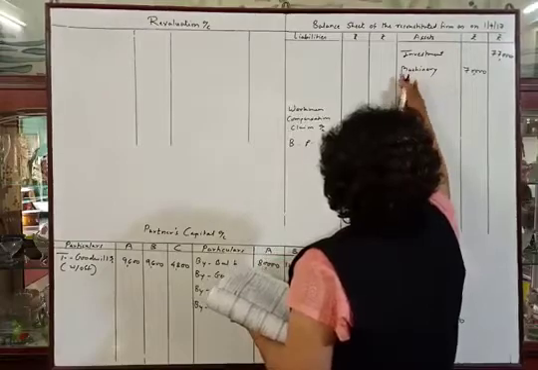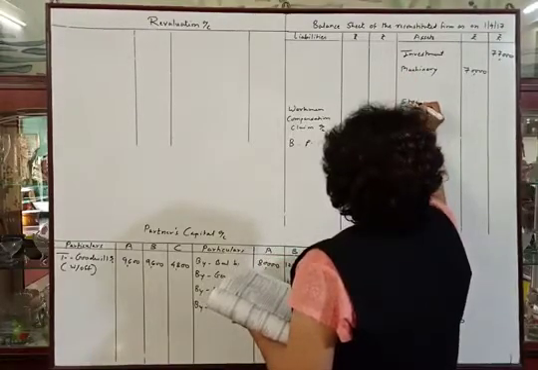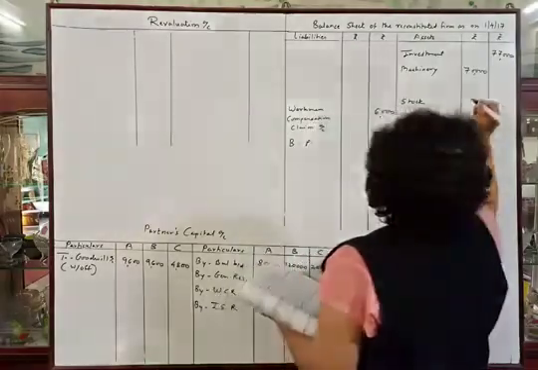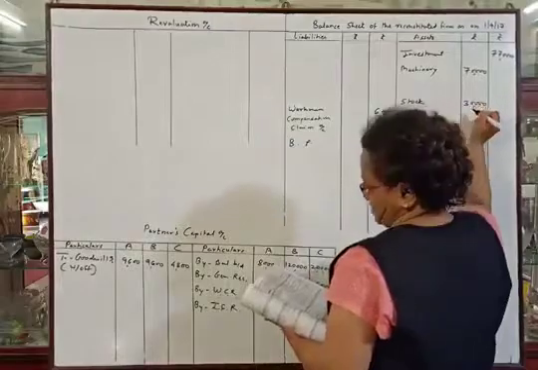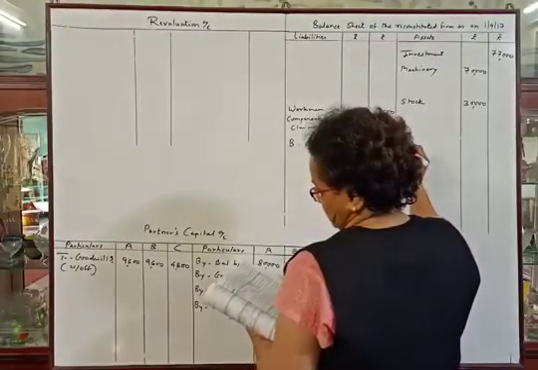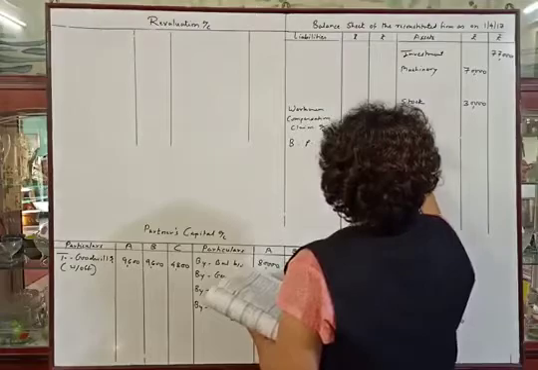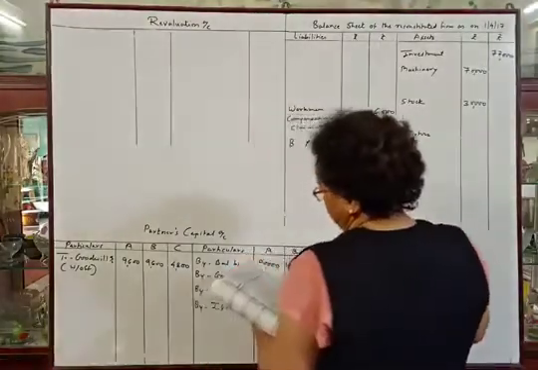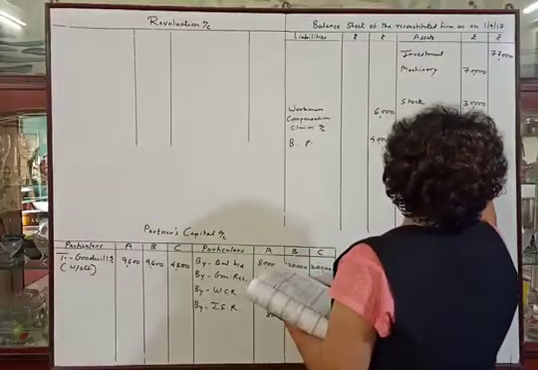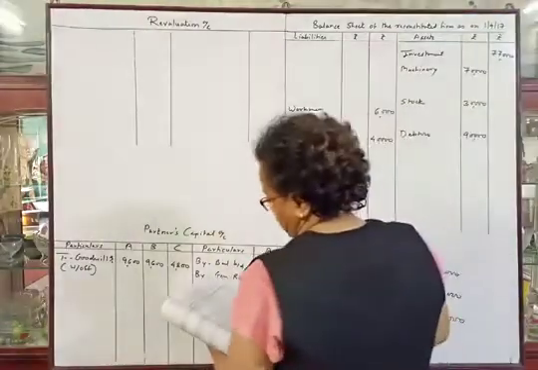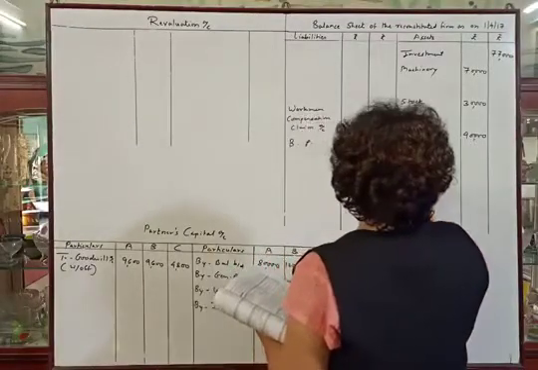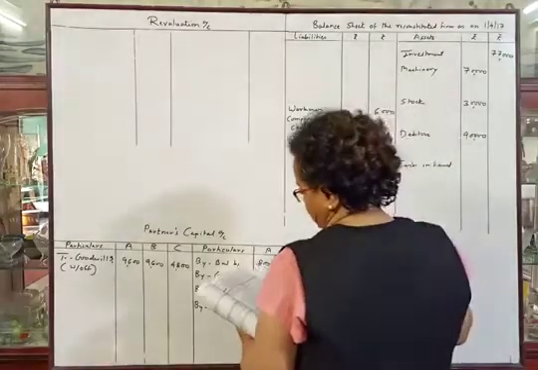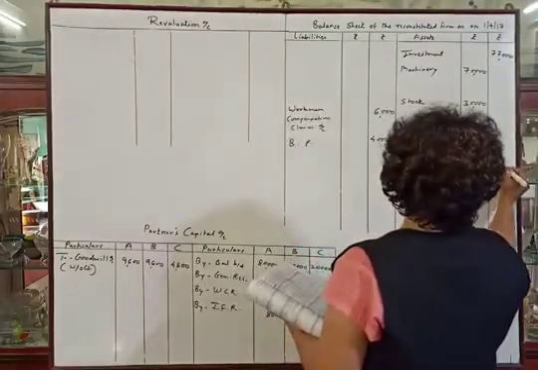First stock, there is adjustment on stock, so inner column 30,000. Then debtors, there is adjustment on debtors, so we will write inner column amount 90,000 here. Then cash in hand, no adjustment on cash, so cash in hand as it is rupees 1,87,000 outer column.